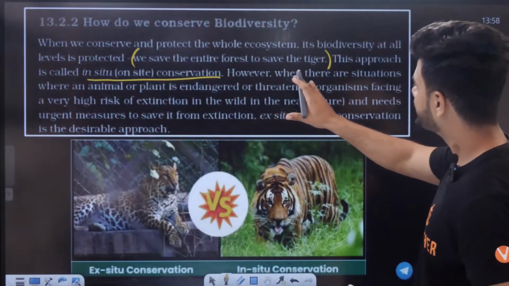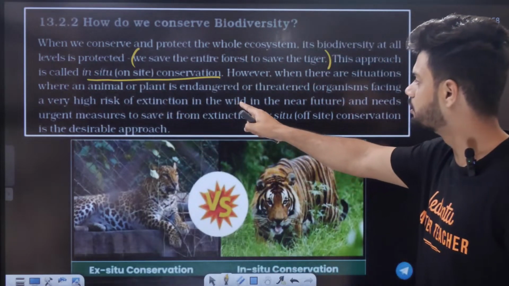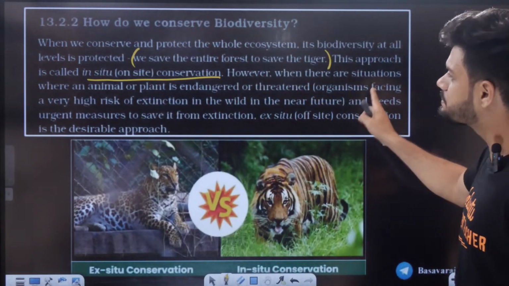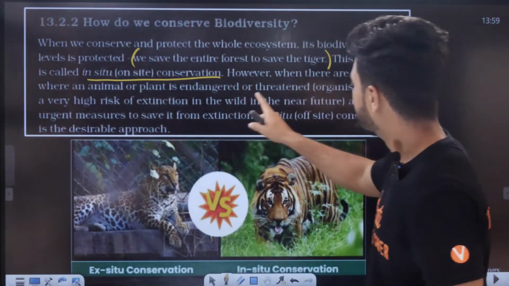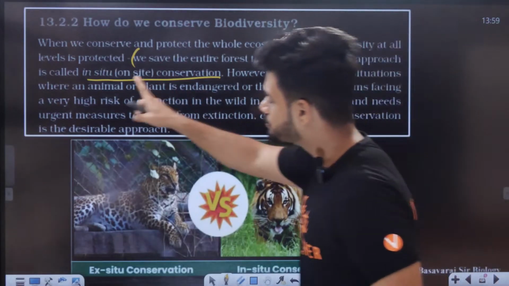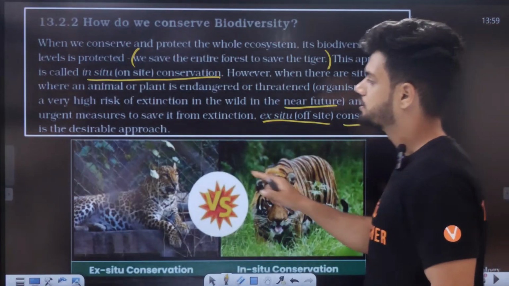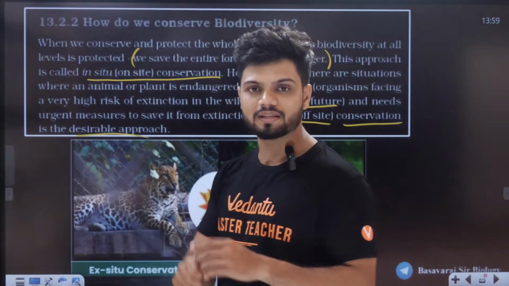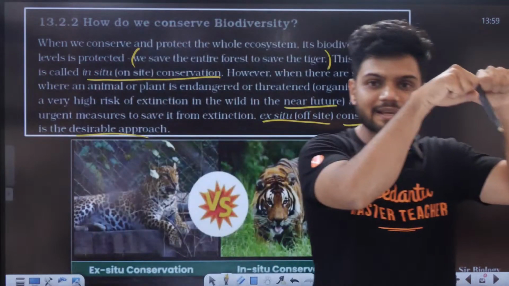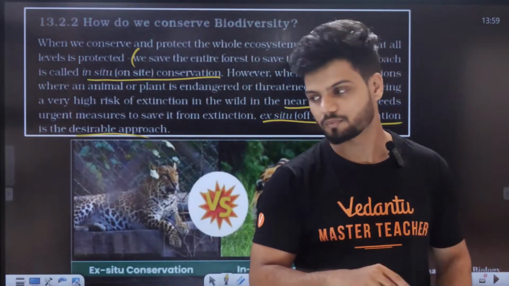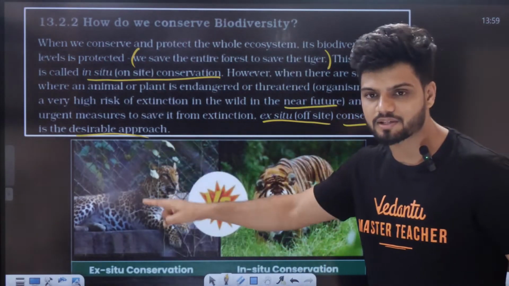However, when there are situations where an animal or a plant is endangered or threatened, organisms facing a very high risk of extinction if you leave it in the wild in the near future, and needs urgent measures to save it from extinction, ex situ offsite conservation is a desirable approach. So in situ means within an area, ex situ means you're removing it from there, taking it somewhere else, saving it there. In situ within a forest, ex situ in a cage-like area.